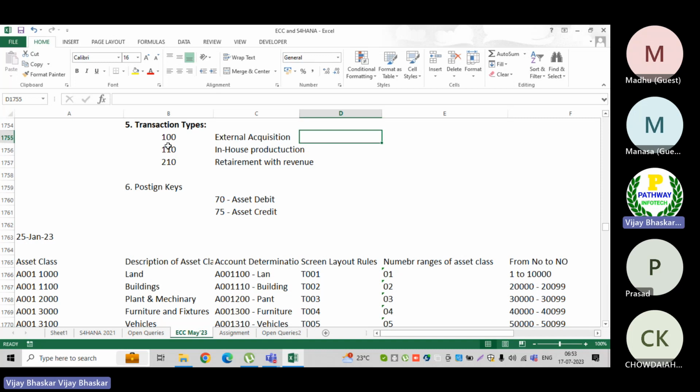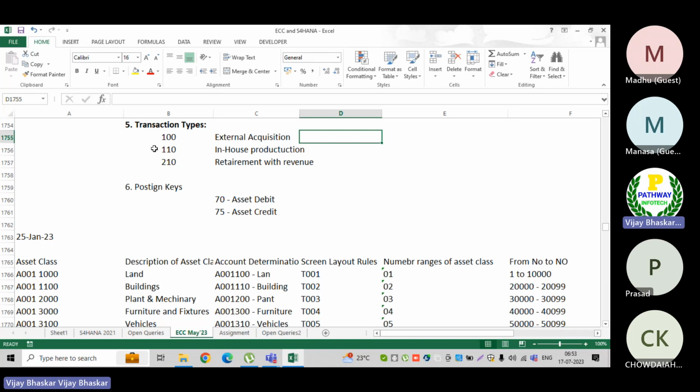In such a situation, they will do the estimation: if I purchase the same car from the external market, so they want to purchase the asset from another vendor.